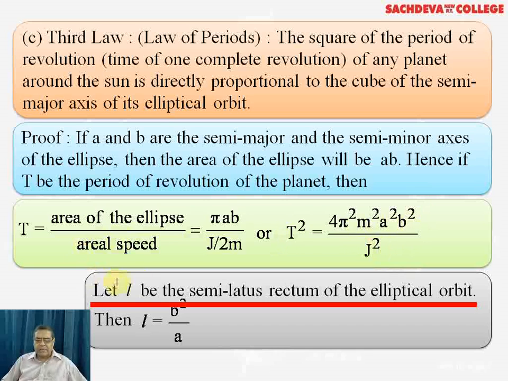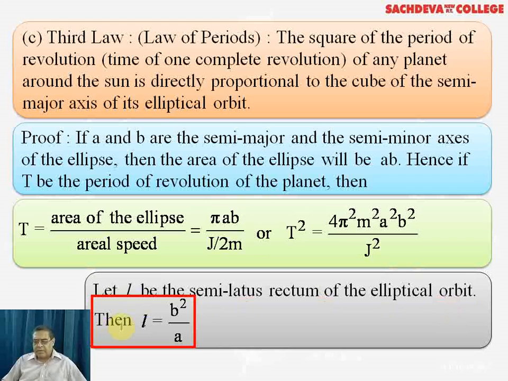Now, if L is the semi-latus rectum of the elliptical orbit, we are using coordinate geometry here for finding the latus rectum. L is the semi-latus rectum of the elliptical orbit, and it is given by b square over a, where B and A are the semi-minor axis and the semi-major axis of the ellipse.